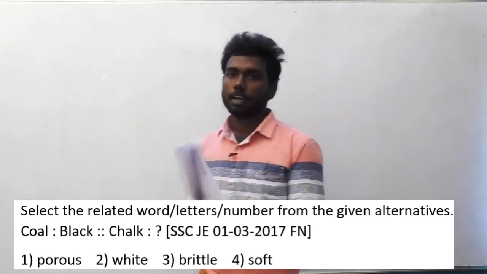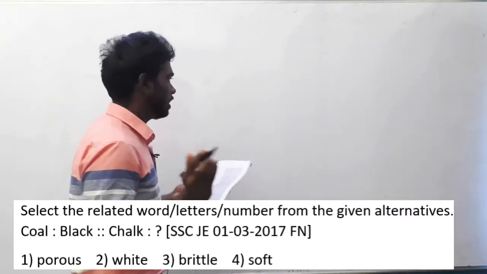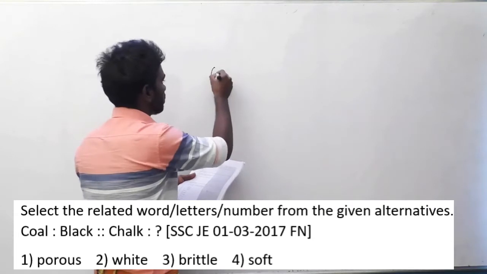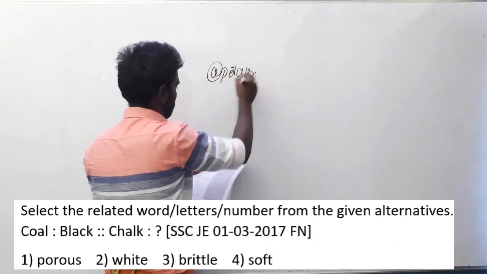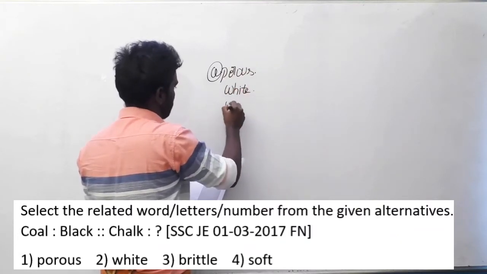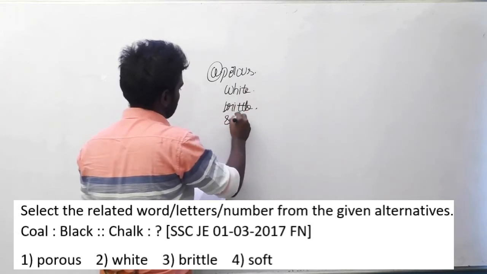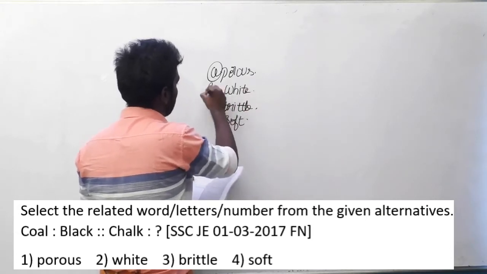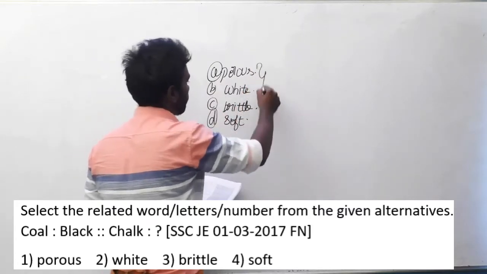When you look at the options clearly, they are like the properties of a chalk piece. It is given that porous, white, brittle and soft. The first three options are the properties of a chalk piece.